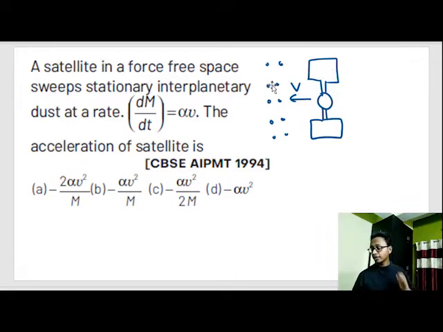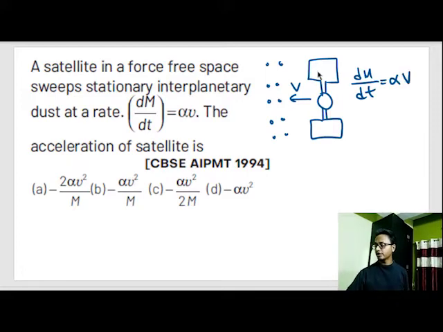Thereby, when the dust particle sticks to the satellite it increases its mass. And that increasing mass with respect to time is given by alpha v. That v is the velocity of the satellite and alpha is a constant.